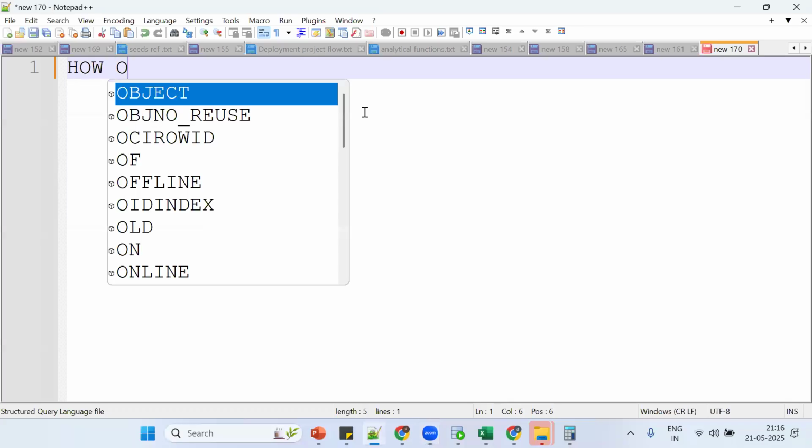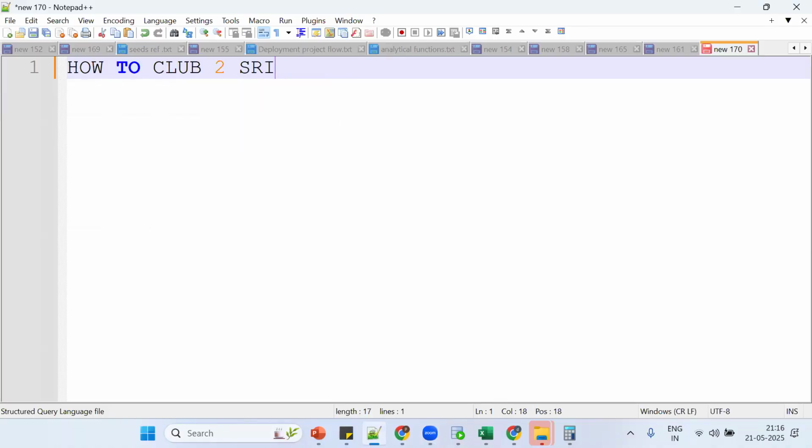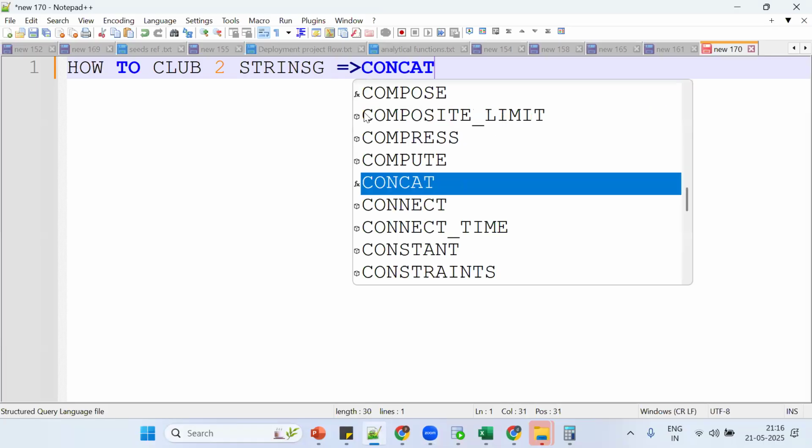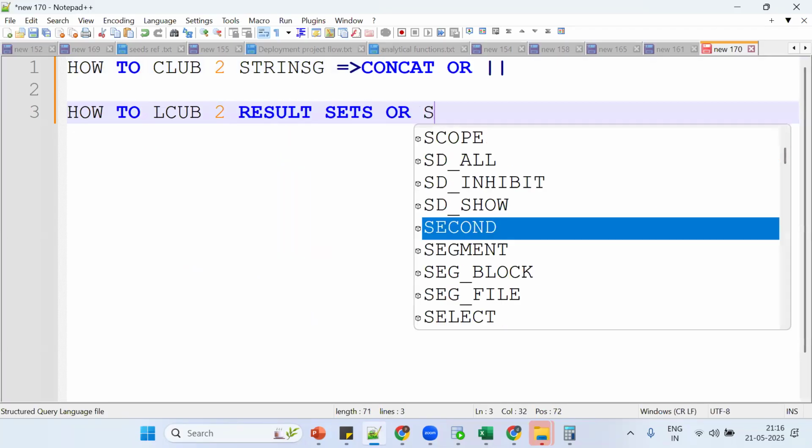Tell me how to club two strings. Concat, or the pipe symbol. Same thing: how to club two result sets, or select statements?